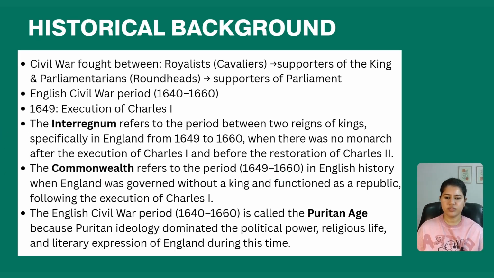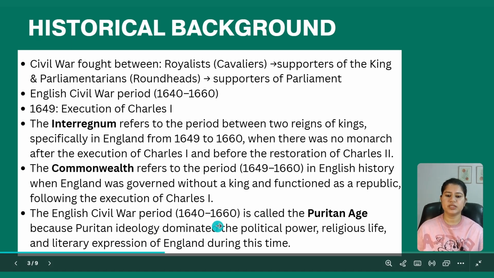Then the English Civil War period is called the Puritan Age. In the year 1642, we know that theaters were banned because according to the Puritans, theaters were immoral. So slowly during this period, drama was declining, and this ideology dominated the political power, religious life, and literary expression of England.